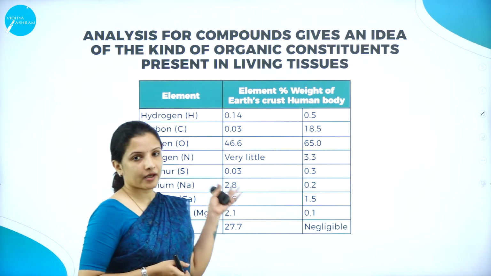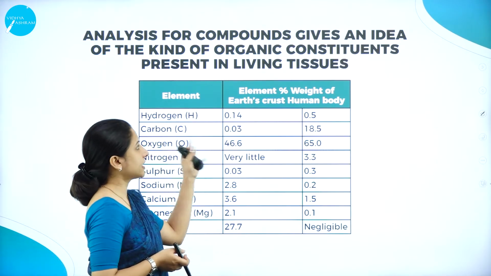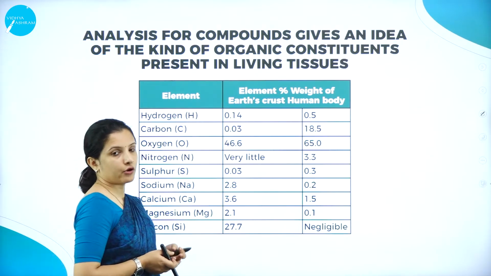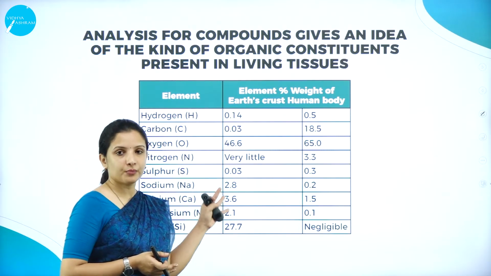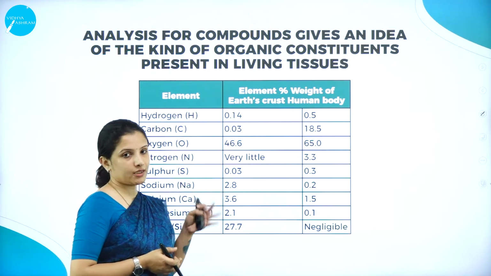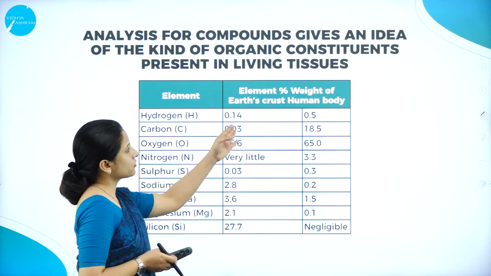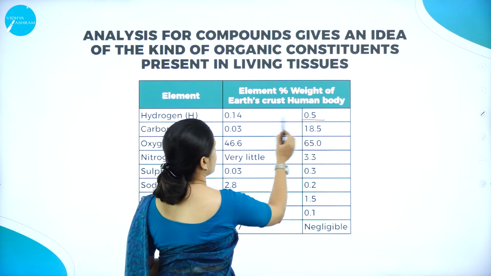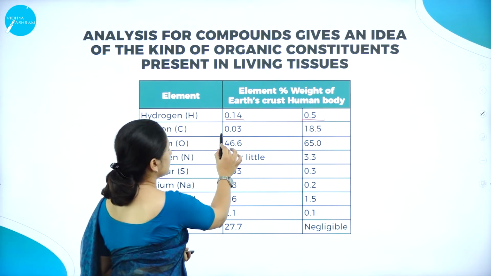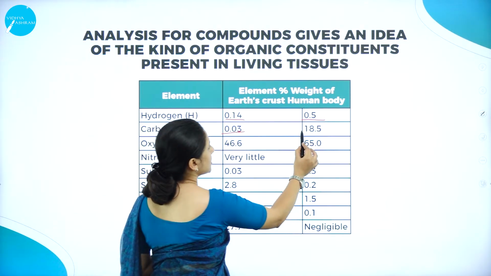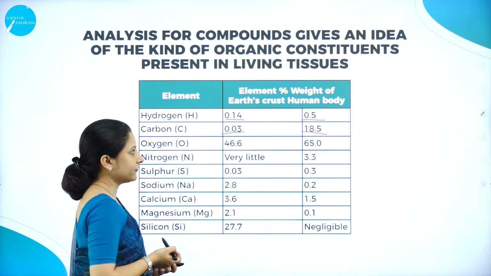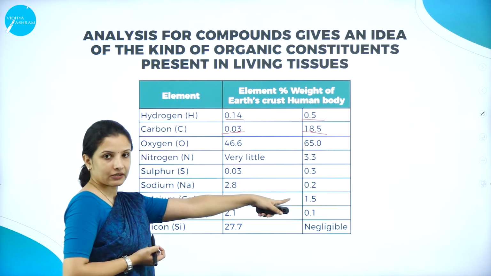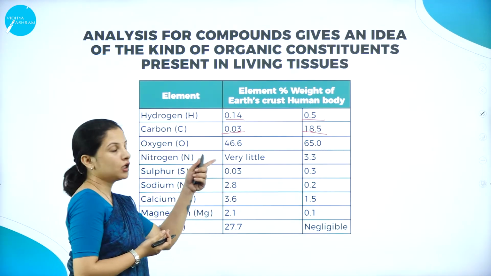Let us compare the elements that are present in the non-living and the living tissue in the case of a human body. The presence of these compounds in living and non-living tissue actually varies. Hydrogen in a non-living tissue is about 0.1%, whereas in living it is 0.5%. Carbon is 0.03% and it is 18.5% in the case of living. So most of the components present in the living tissue are more when compared to the non-living tissue.